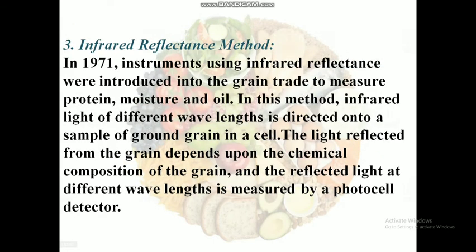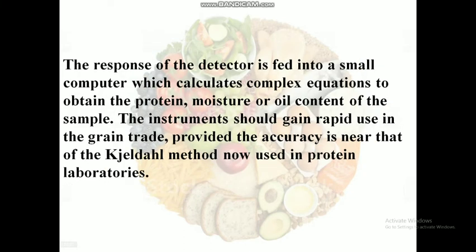Last and final method, the infrared reflectance method. In 1971, infrared reflectance was introduced into the grain trade to measure protein, moisture and oil. As shown in the diagram on the next slide, infrared light of different wavelengths is directed onto a sample that is present in the cell. Depending upon the chemical composition of the grain, the light is reflected from the cell. That reflected light is measured using a photocell detector. The response of the detector is fed into a small computer which calculates complex equations to obtain the protein, moisture or oil content of the sample.